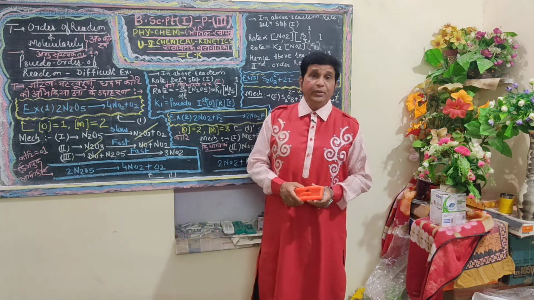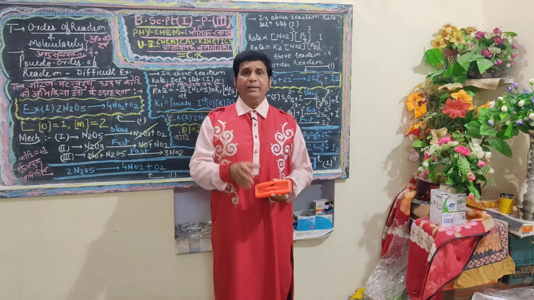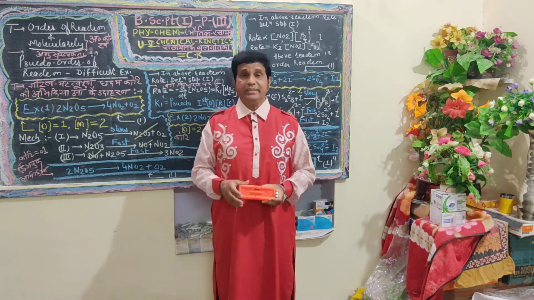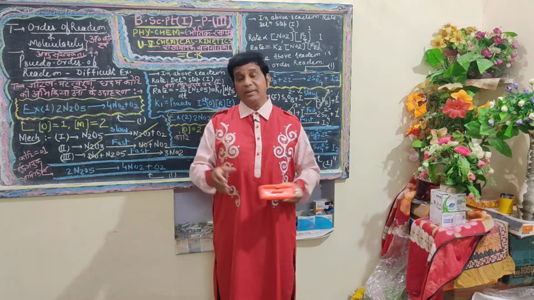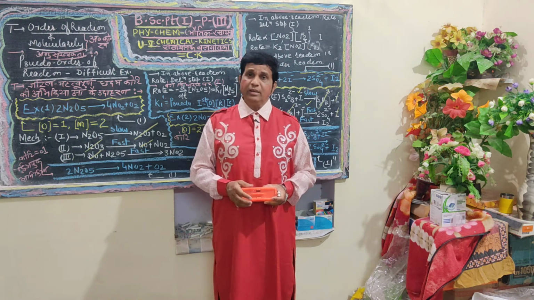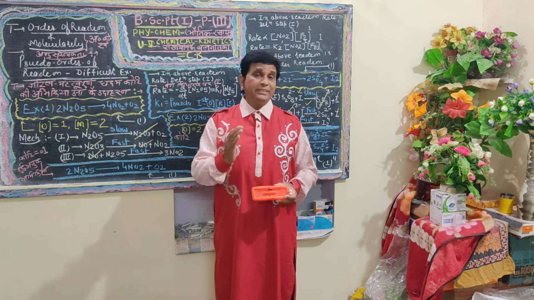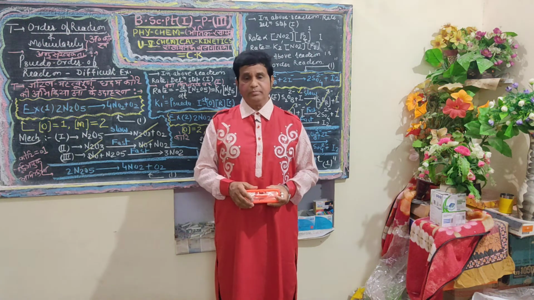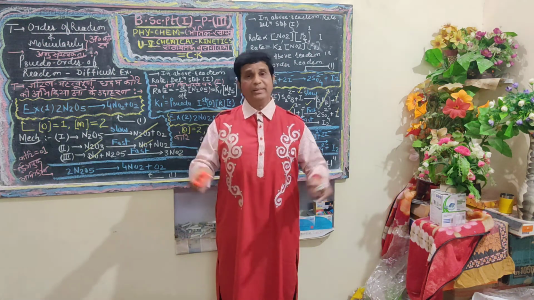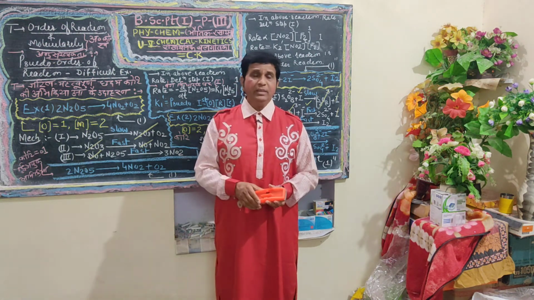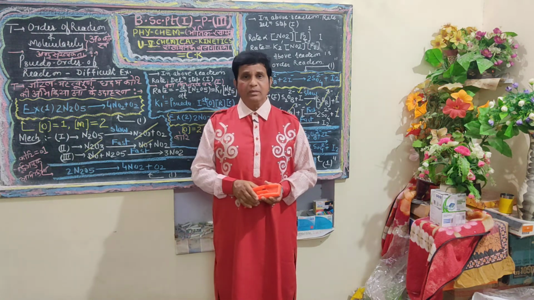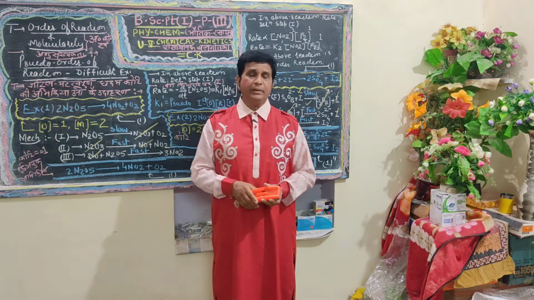In our previous video, we explained the fundamental postulate in physical chemistry, in chemical kinetics: all the chemical reactions undergoing possess order of reaction and molecularity with the same value. It is the fundamental concept. I mean to say, for order of reaction 1, molecularity is unity.